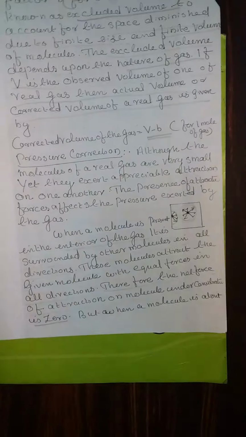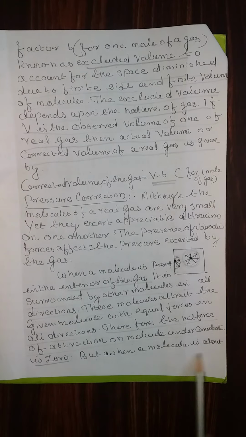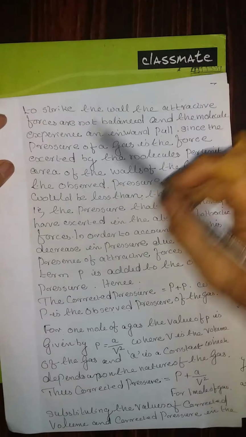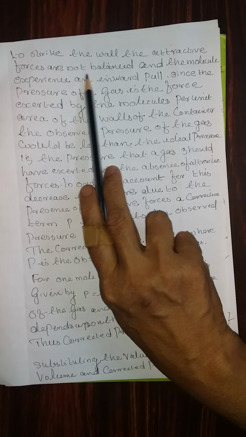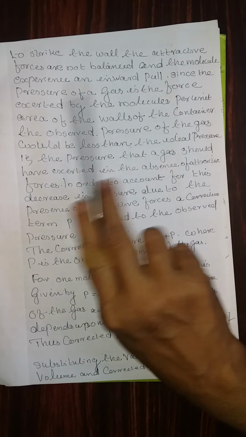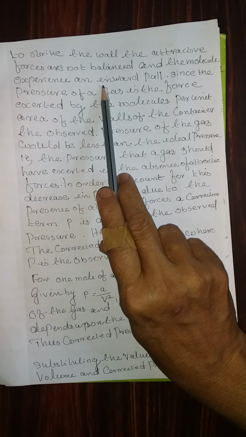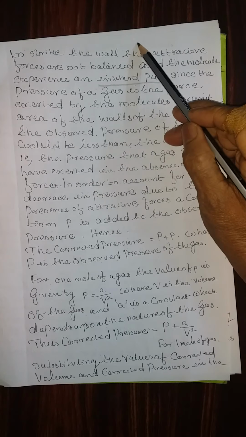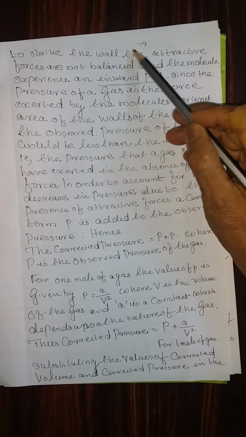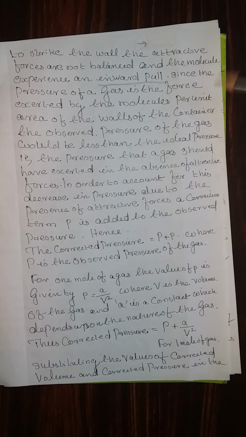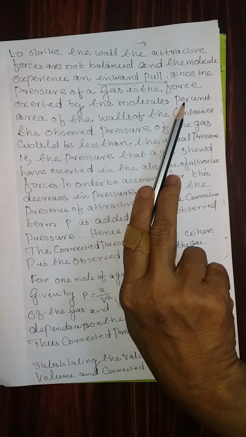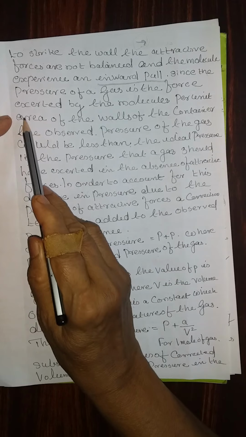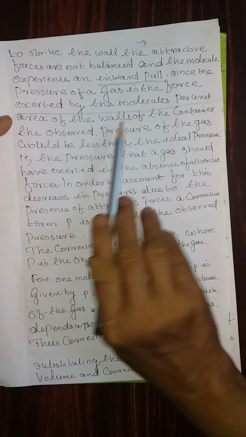But when a molecule is about to strike the wall, the attractive forces are not balanced and the molecule experiences an inward pull. That means the molecules are pulled towards the inside of the container.